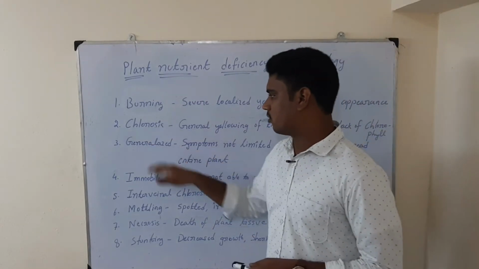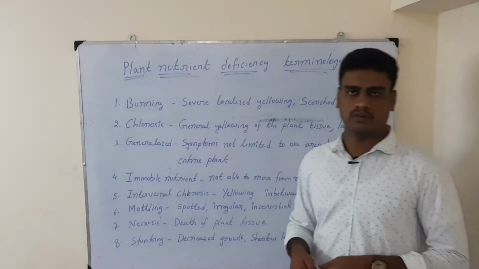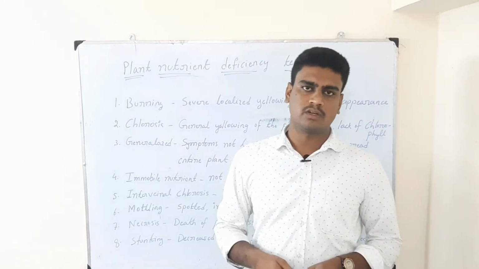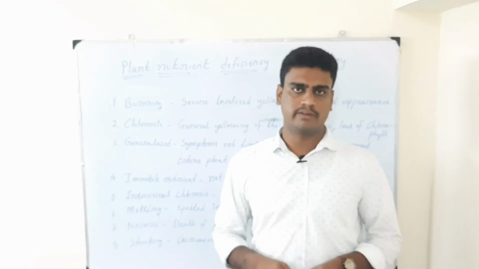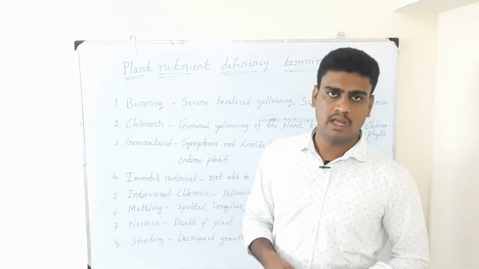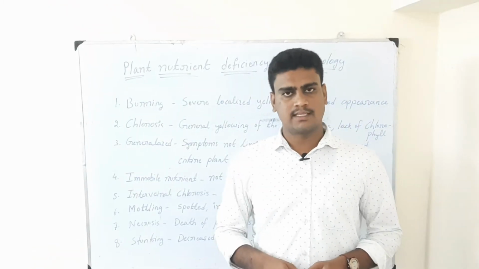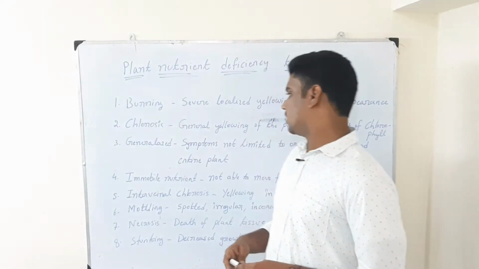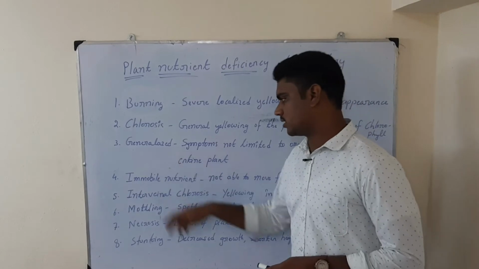Then the next one is chlorosis. Chlorosis is nothing but the lack of chlorophyll. If you look at the plant, when the plant lacks nitrogen, it will show yellowing of leaves in the lower portion of the plant. But when chlorophyll lack is there in the plant, it will show the symptoms in the topmost leaves of the plant.